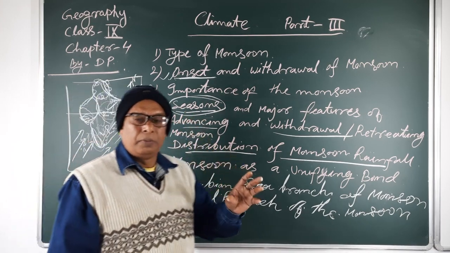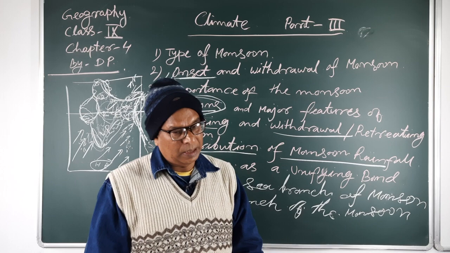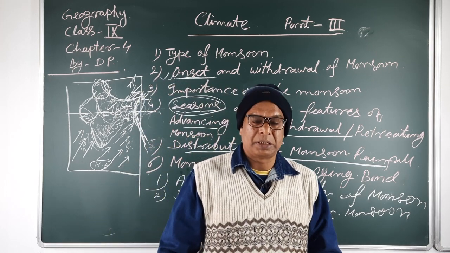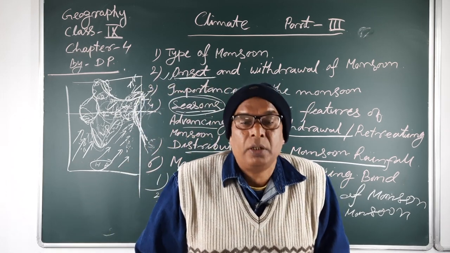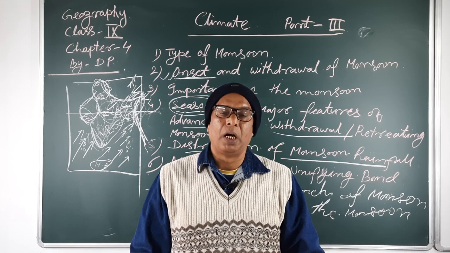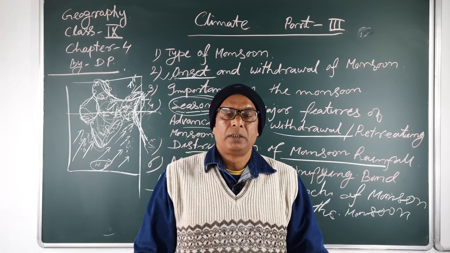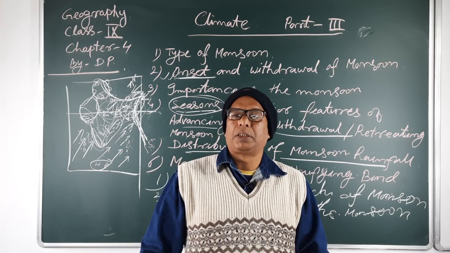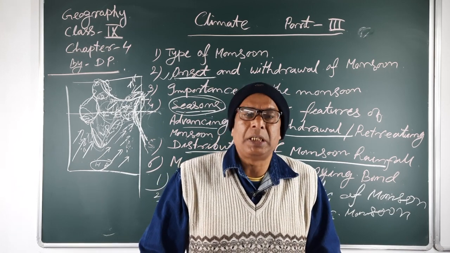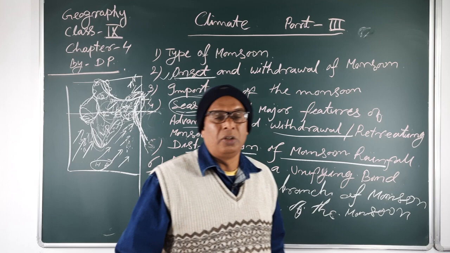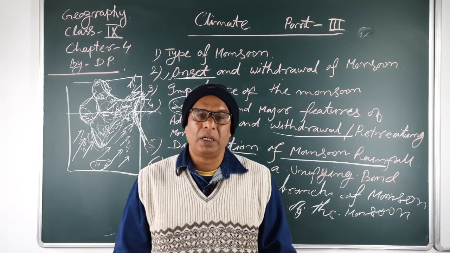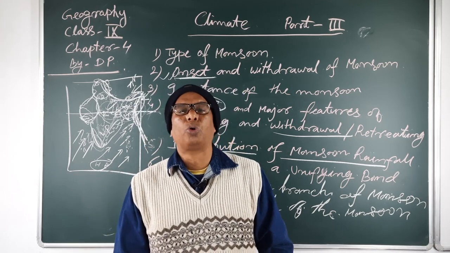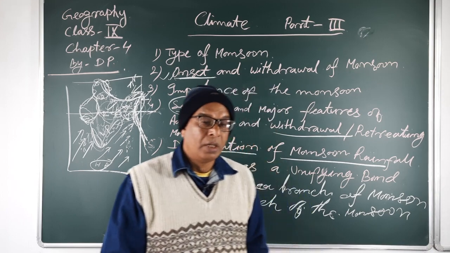Firstly, the cold weather season in our country starts from November to February. November, December, January and February, these 4 months are known as the winter season or the cold weather season in India.